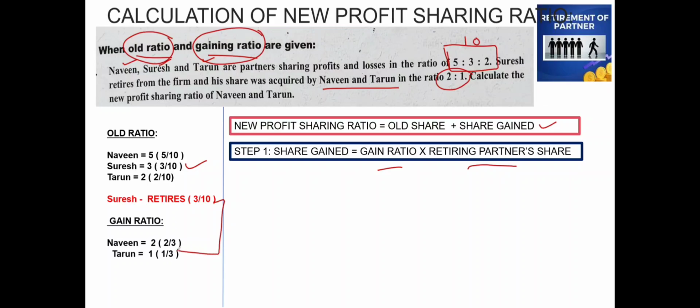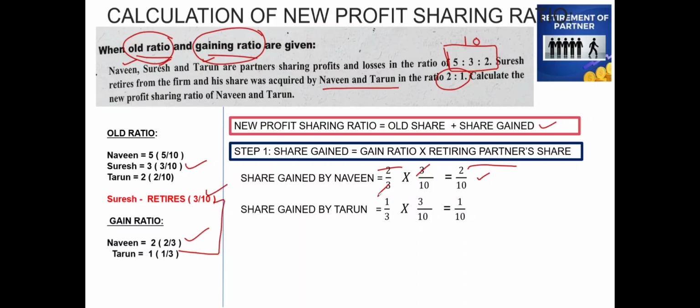So let us find the share gained by Naveen, that is 2 by 3 into 3 by 10, which will be 2 by 10. So we will cancel the 3's, so the remaining will be 2 by 10. Next, the share gained by Tarun will be his gain ratio, 1 by 3, into 3 by 10, that is for the continuing partners.